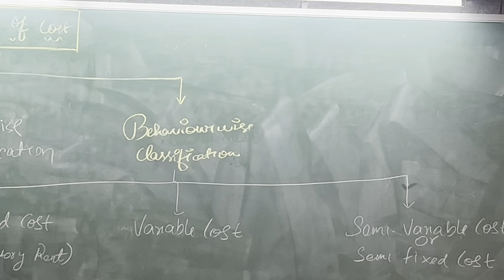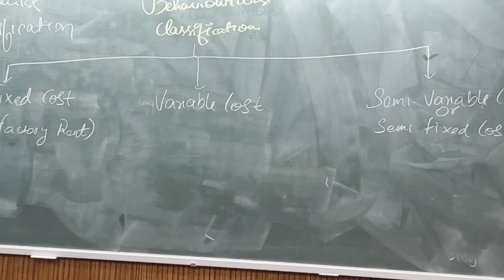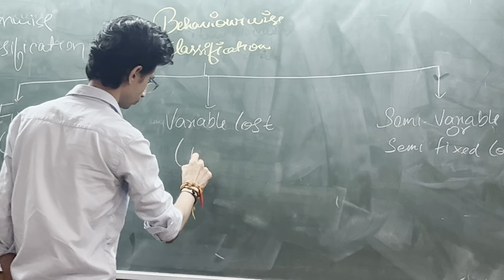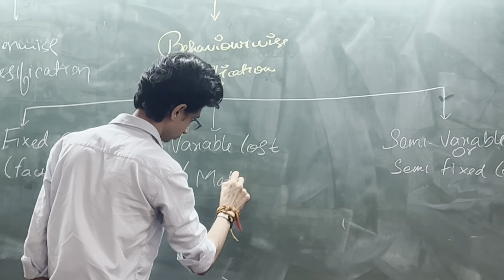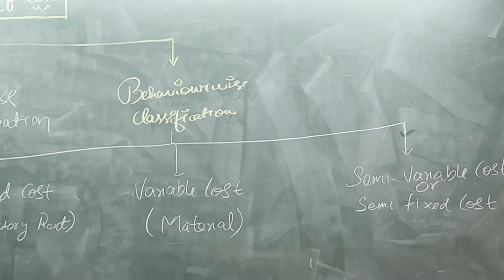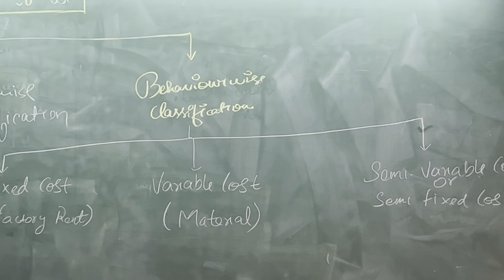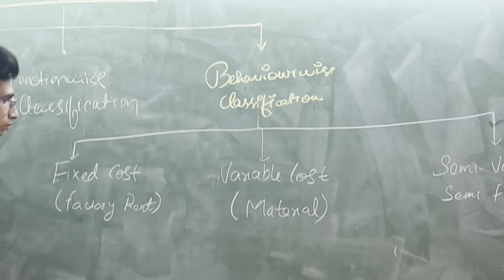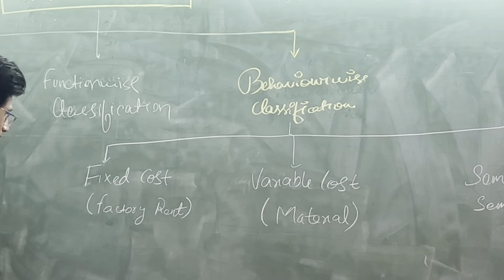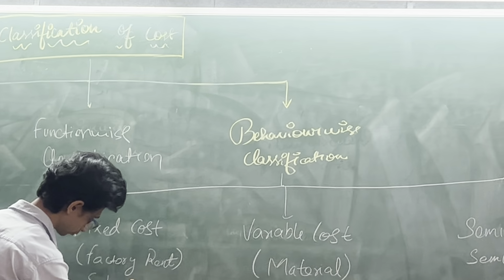But in case of variable cost, for example, you can write material is variable cost. More production more material, less production less material, no production no material. Similarly, in fixed you can write salary of permanent staff, this is again fixed.